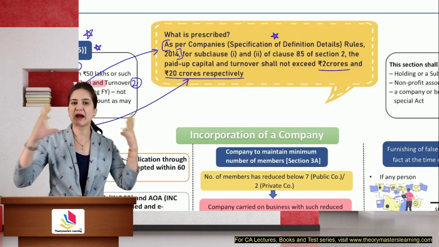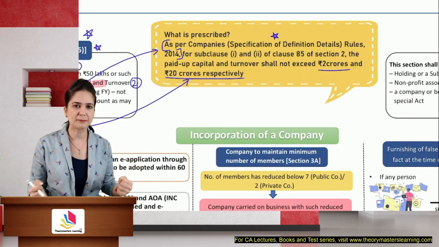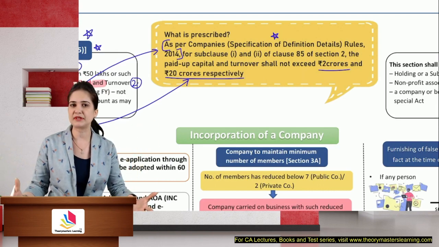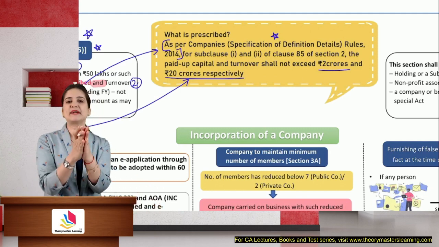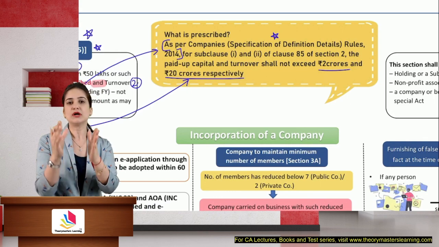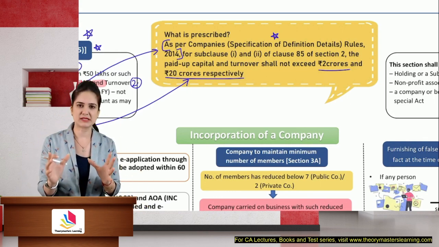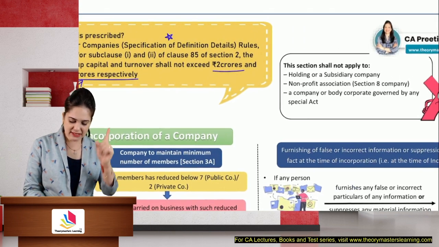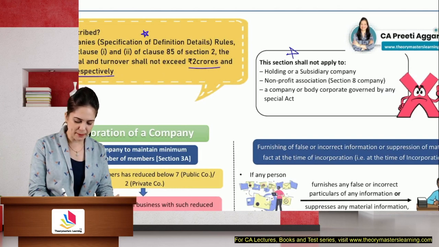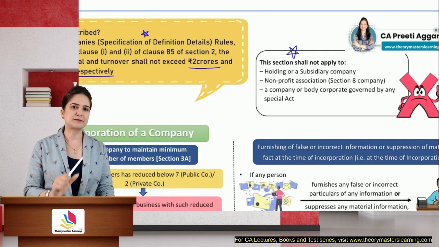So here we are expanding the scope of the definition. Many companies are now coming under the ambit of small company and getting its privileges. I think this is good news for small sized private companies. If your paid up capital is less than 2 crores and your turnover is less than 20 crores, consider the higher limits now, then you can be classified as a small company. But this section does not apply to, this is also a part of the definition, certain companies. If a question is asked on this, you have to mention the exceptions also.